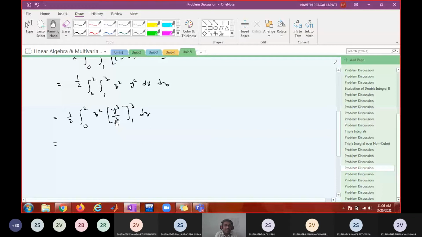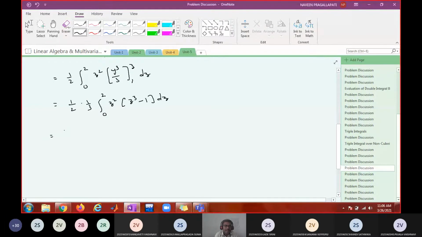Bring the constant outside: 1 by 2 into 1 by 3, integral from 0 to 2 of z square into (z cube minus 1) dz. Now simplify and integrate. So this is 1 by 6, integral from 0 to 2 of (z power 5 minus z square) dz.